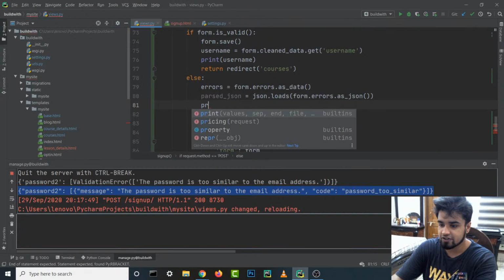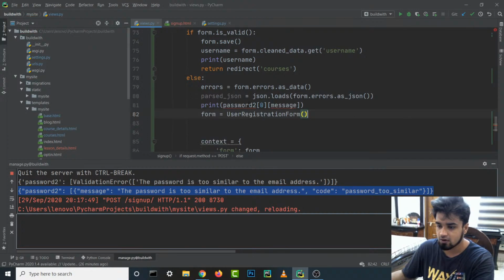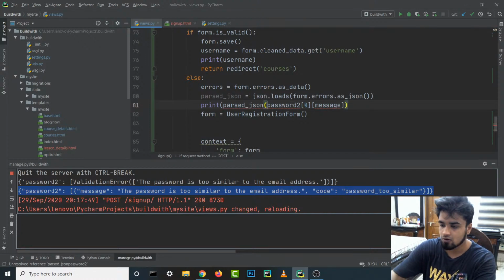So let's actually try it out directly inside our print statement. This should be square brackets, right?